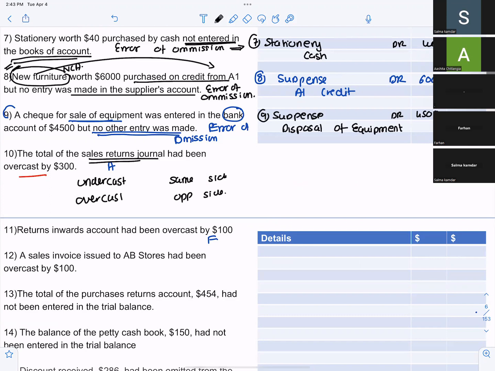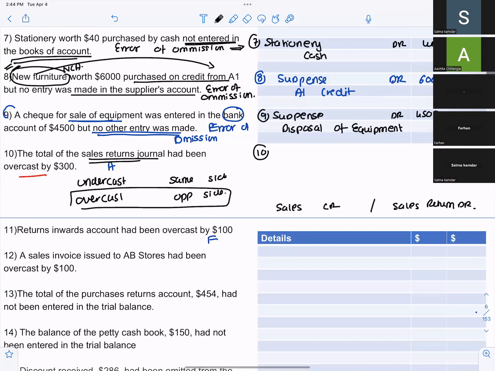Okay, so the sales return journal is overcast. Tell me, what is the balance of the sales return journal? Sales return is normally debited by 300. Sales have a credit balance, so sales return will have a debit balance. Sales return is overcast, so I have to do the opposite side. The opposite side is credit. So it will be sales return credit.